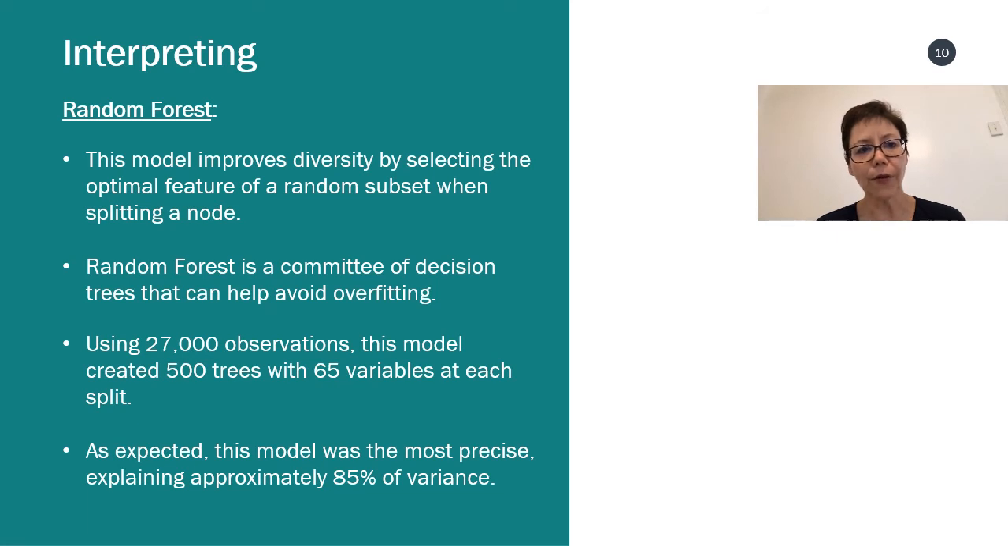A random forest is a group of decision trees run over and over on different subsets of the observations. And this model produced the best result for us. With running half of the observations, 27,000 observations, we were able to predict 85% of the variance. So we decided this is the best model for us, and Sean is going to further explain how we can improve our results.